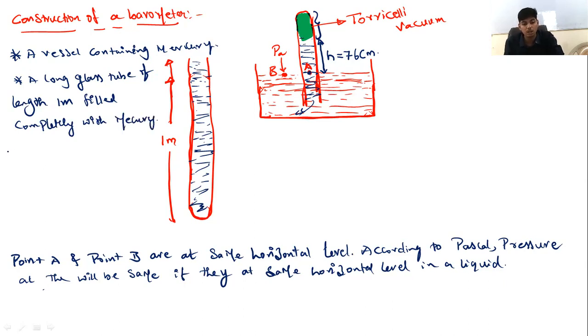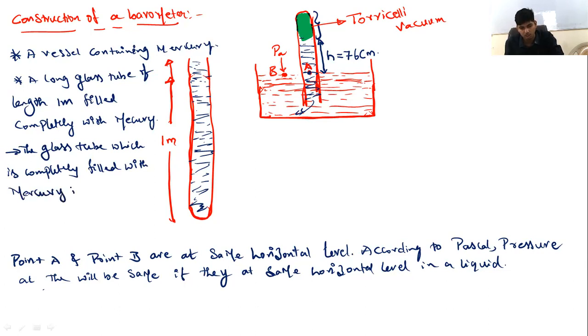What is to be done? The glass tube which is completely filled with mercury is to be inverted into the vessel containing mercury.